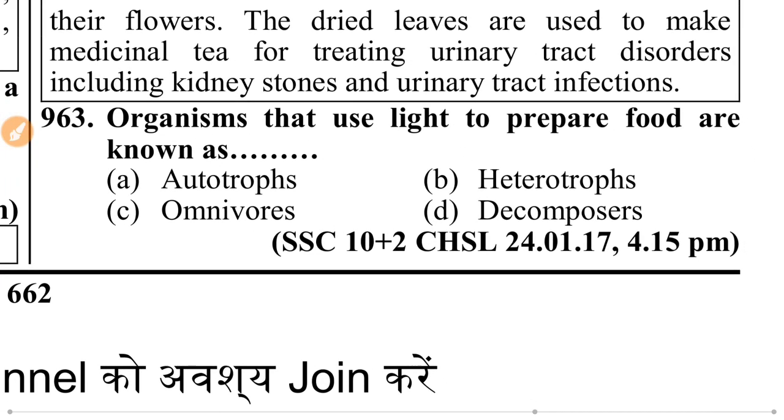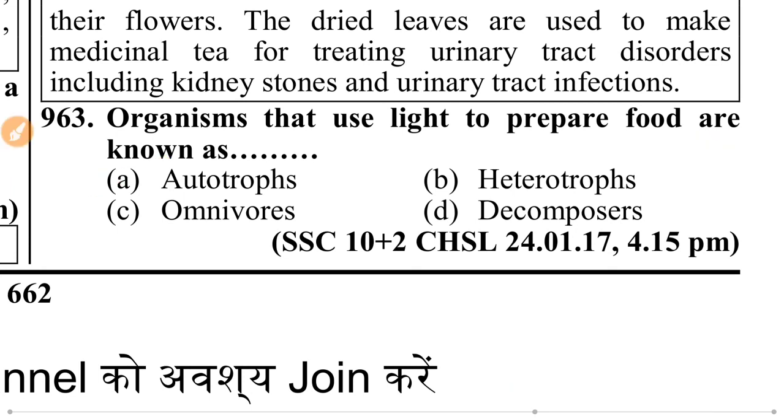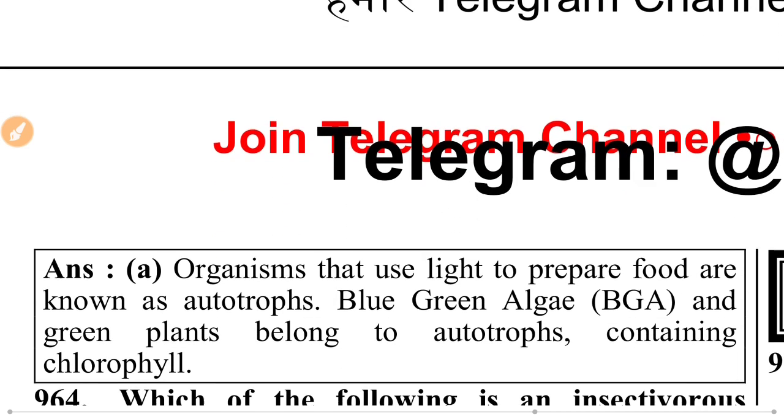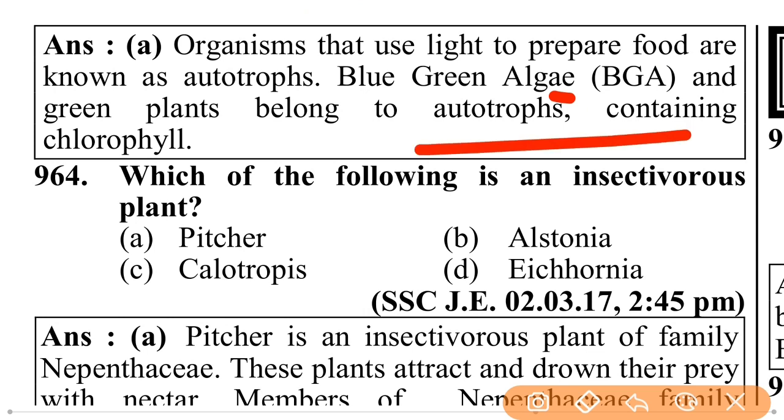Organisms that use light to prepare food are known as autotrophs. Blue-green algae and green plants belong to autotrophs containing chlorophyll.